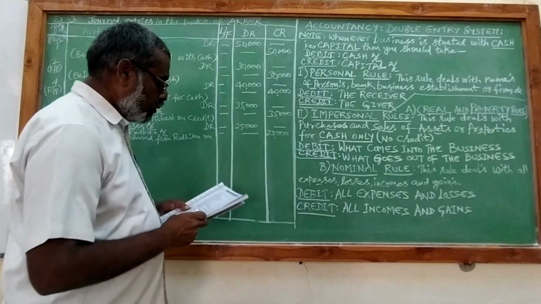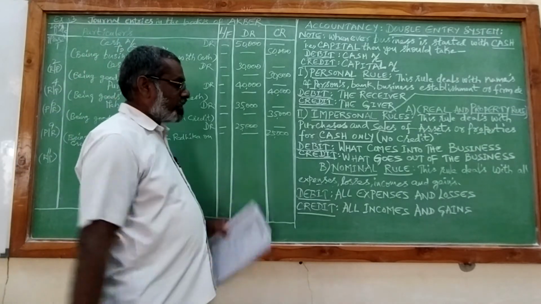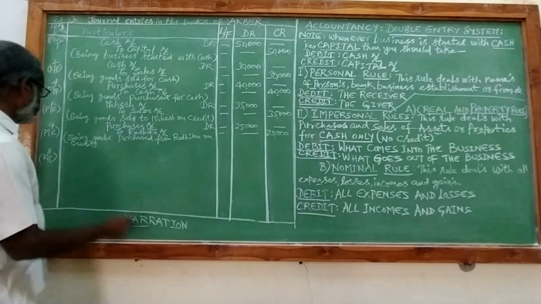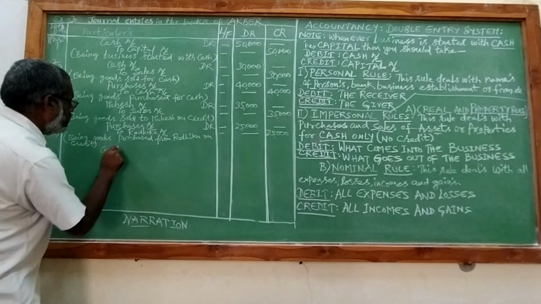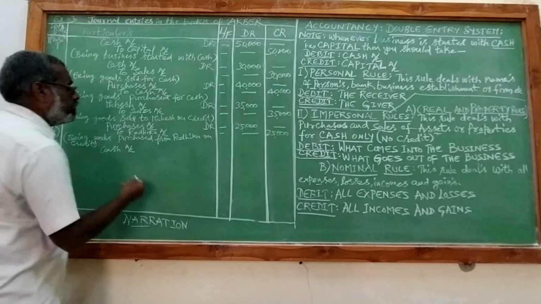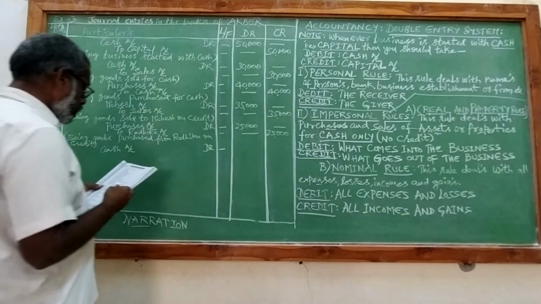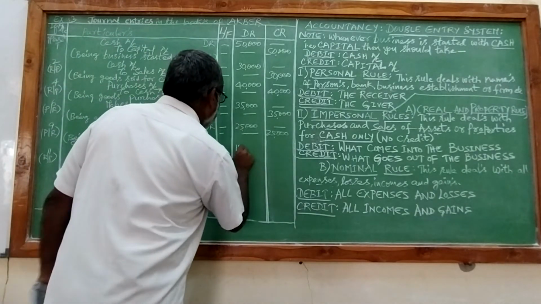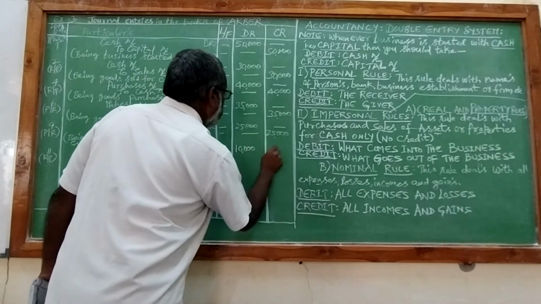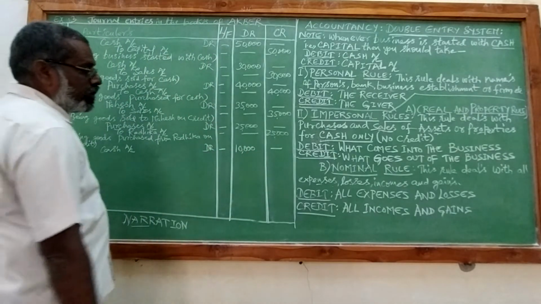Here, sold goods to Swati for cash. What is coming in? Cash is coming into the business. And what is going out of the business?